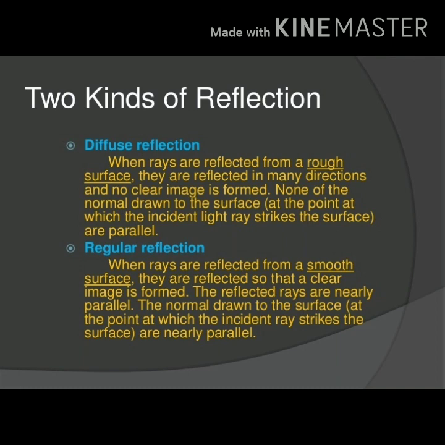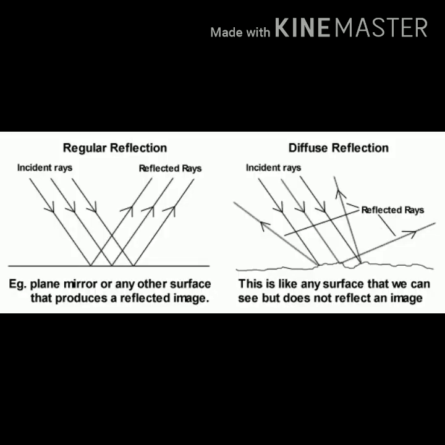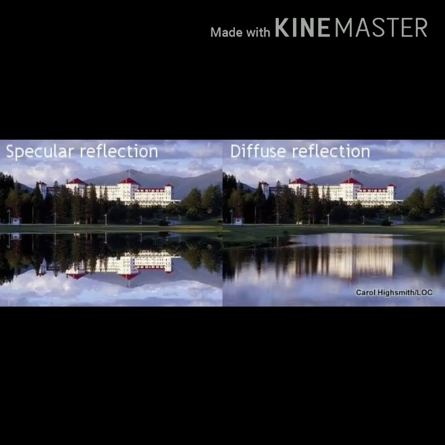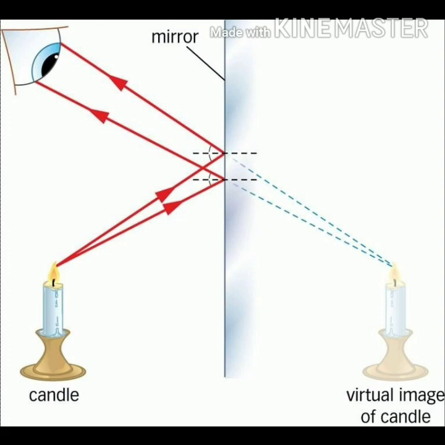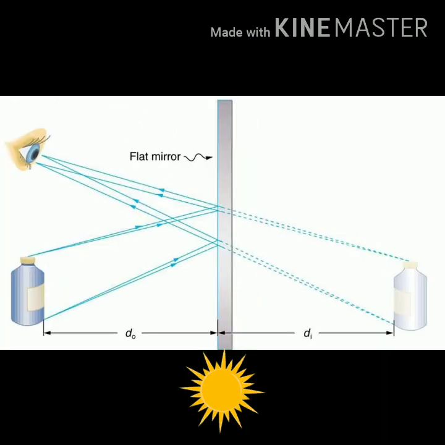In regular reflection, a very sharp image is formed as light falls on a highly polished smooth surface, while in diffused reflection a blurry image is formed as the surface on which light falls is uneven and rough. The light falling on an object is reflected by it, and that reflected light, when it falls on the mirror, is reflected again. It is because of this reflection that we see our own images.